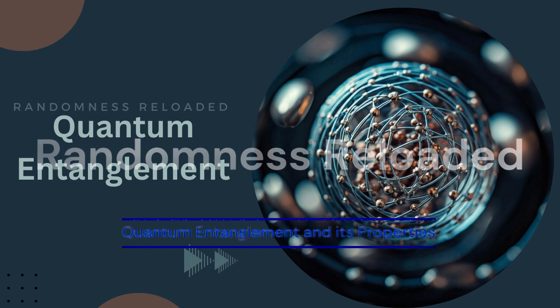That would be amazing. It would, but unfortunately, that's not how it works. That's okay, so no breaking the cosmic speed limit. No. But even though we can't use entanglement to send information faster than light, it still has a lot of potential applications. Like what? Well, in quantum information science, for example, entanglement is seen as a valuable resource. It can be used to do things that are just impossible with classical physics.